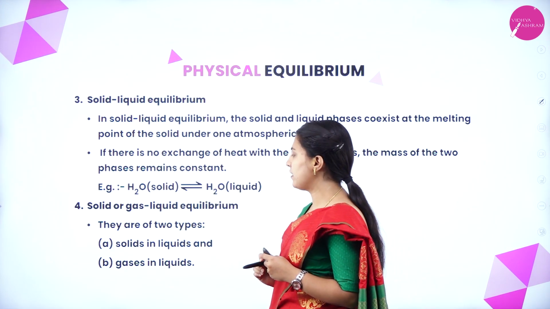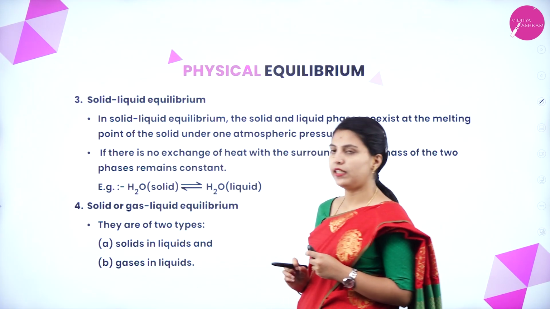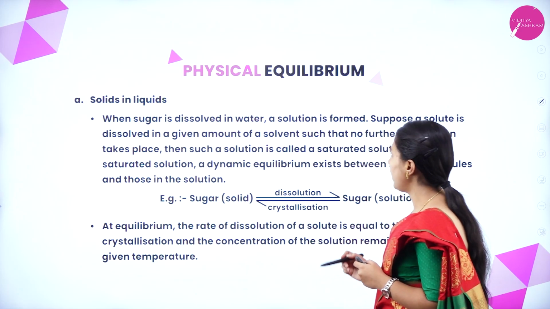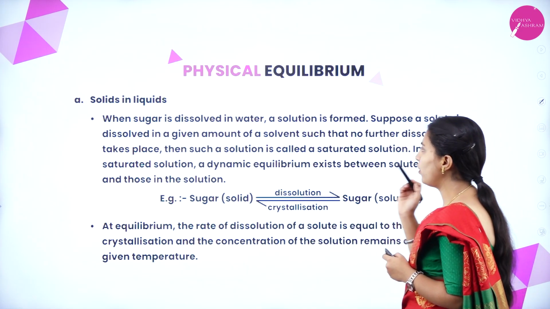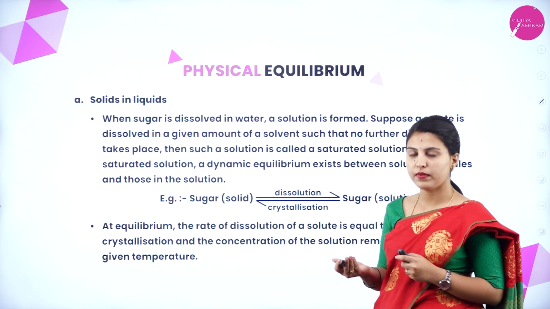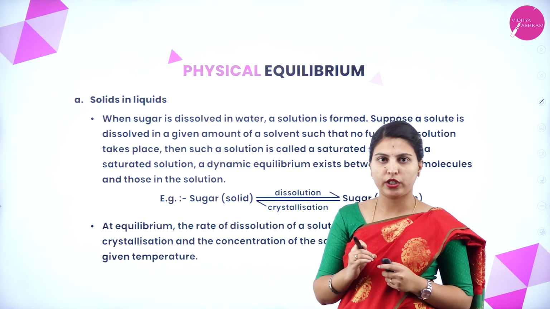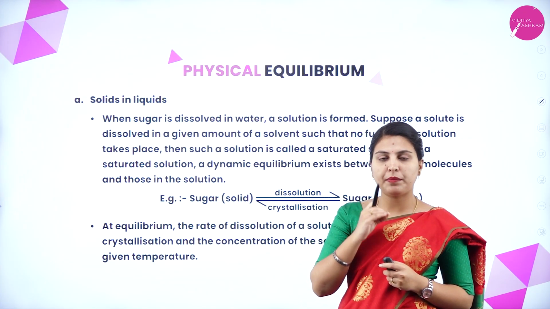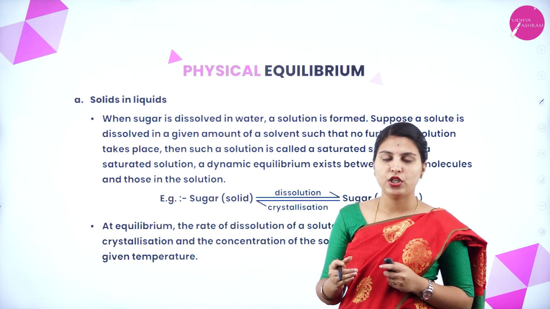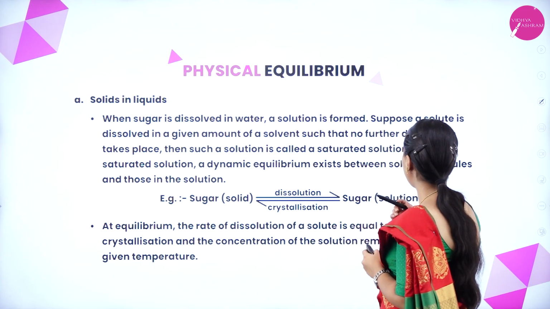Next, solid or gas in liquid equilibrium. They are of two types: solids in liquids and gases in liquids. First we will see solids in liquids. When sugar is dissolved in water, a solution is formed. Suppose a solute is dissolved in a given amount of solvent such that no further dissolution takes place. That means we have taken some sugar and a certain amount of solvent like water. Once it has completely dissolved in that water, no further dissolution will take place. To enhance the dissolution, you have to add more solvent.